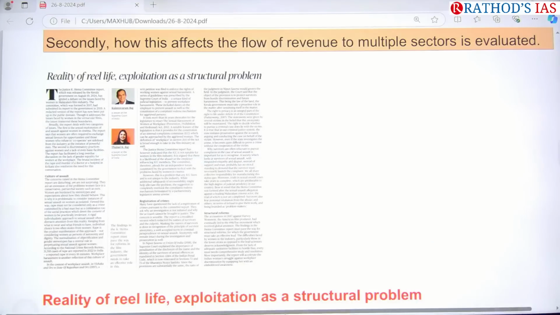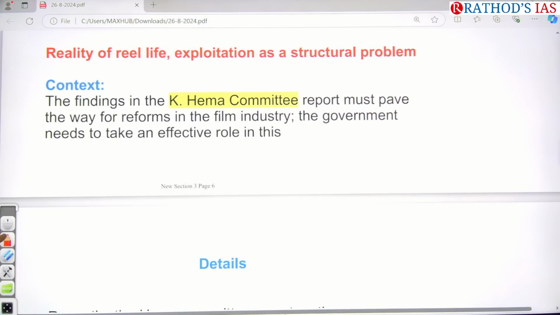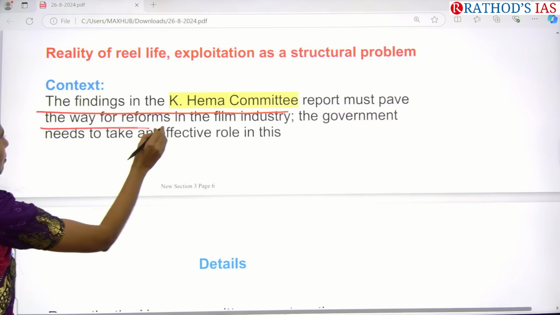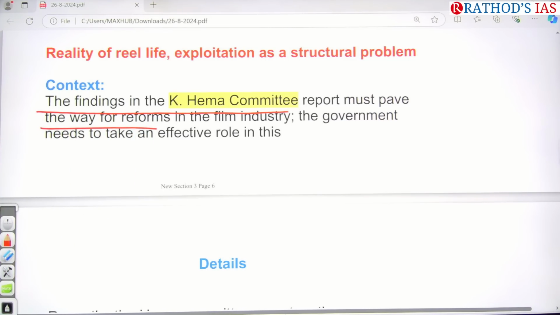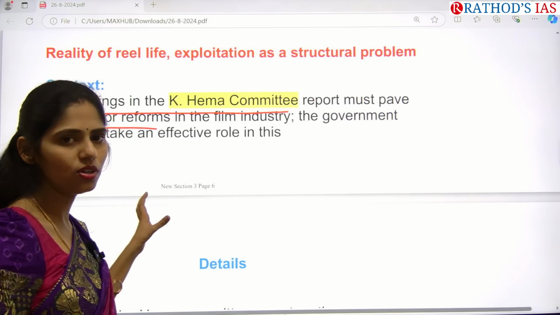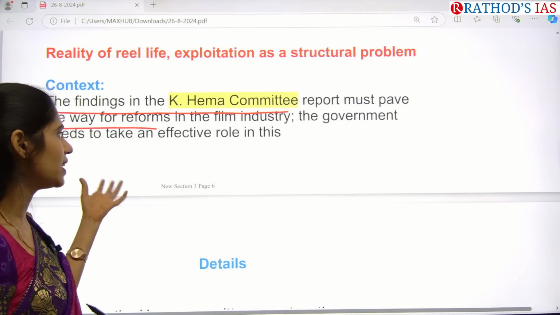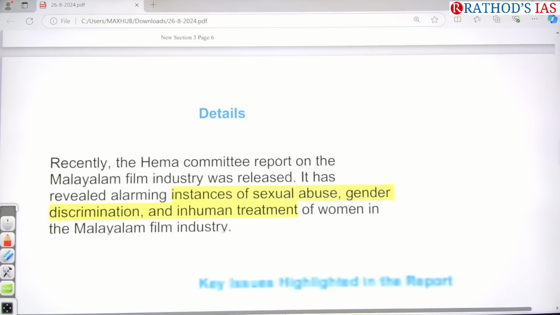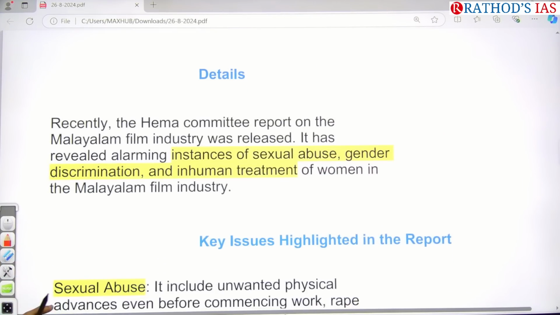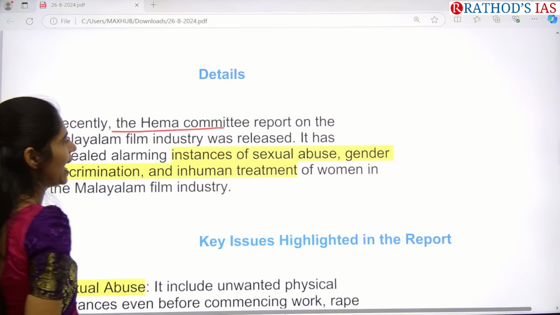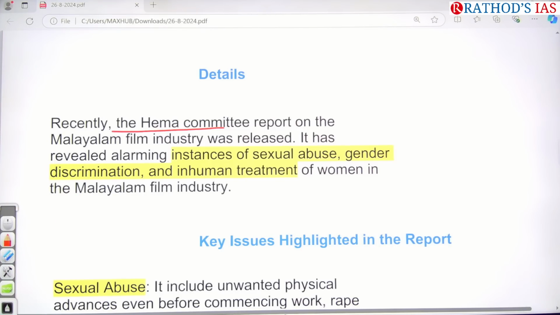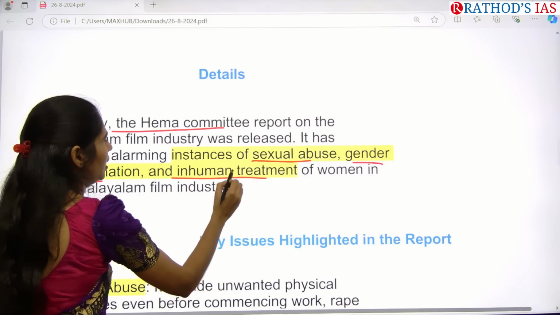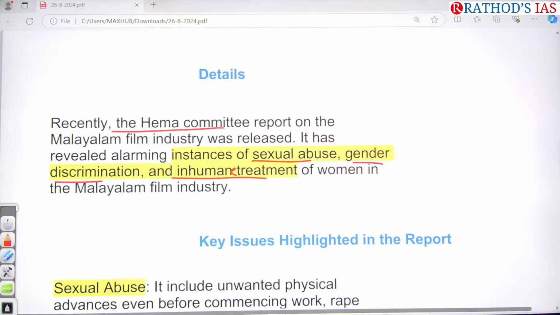Okay. So now let us see this article. So the findings in the HEMA committee report must pave the way for reforms in our film industry. So because of this HEMA committee report, we have to come up with some reforms in our film industry. So now government need to take effective role in getting some reforms in our film industry. So here this report which had been released said that there is sexual abuse and even gender discrimination and inhumane treatment of women in Malayalam film industry.